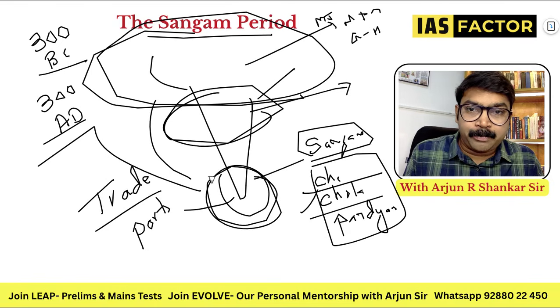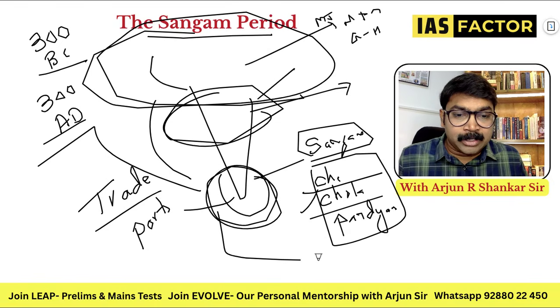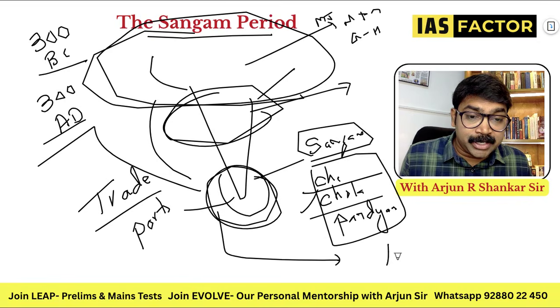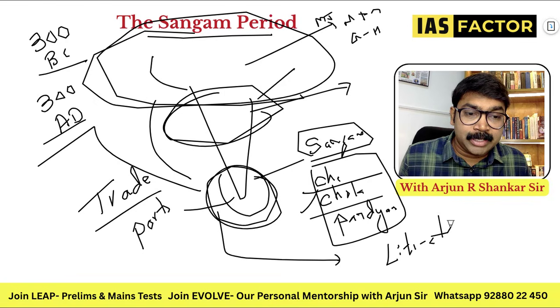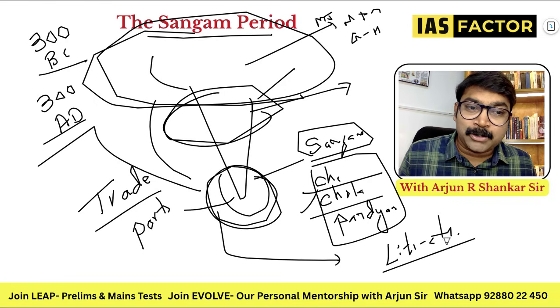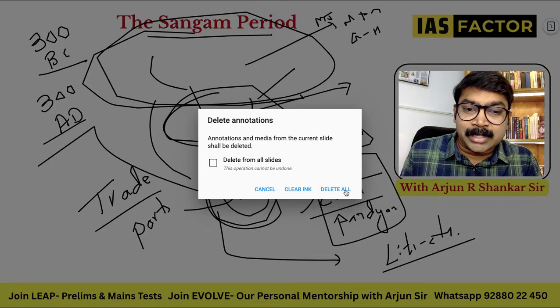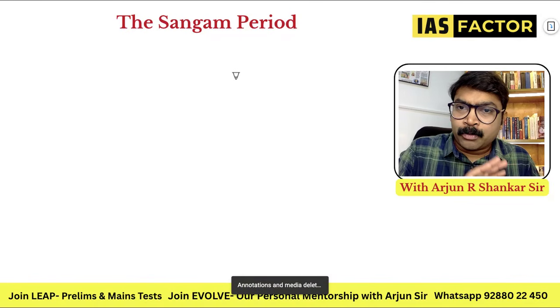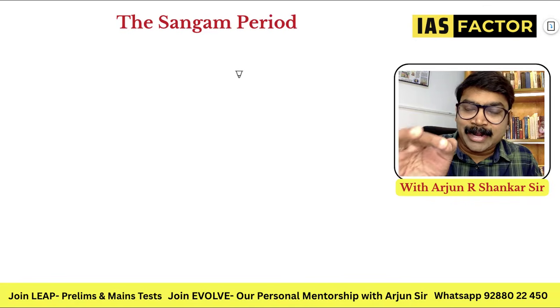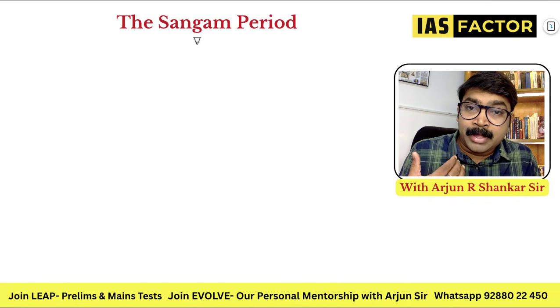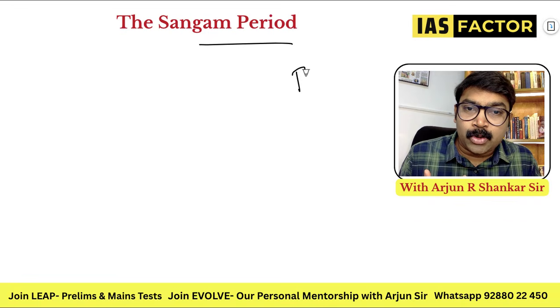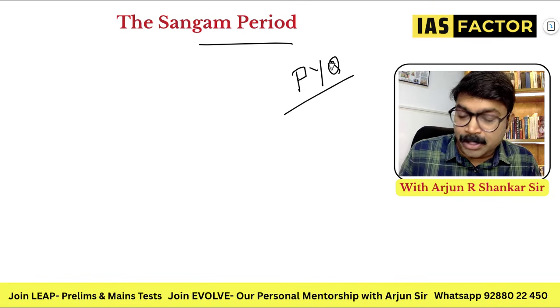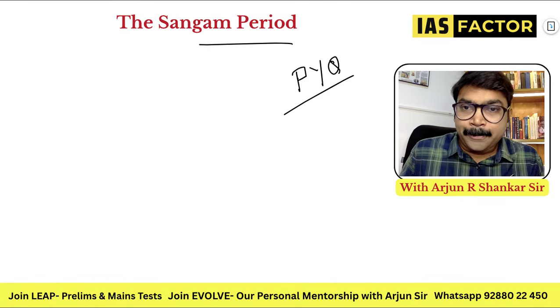So we need to know some ports, and another thing that makes this important is Sangam literature. The Sangam literature is also very, very important. These are the important things that we have to learn. Now we'll go to the facts directly, take 2 or 3 facts from every area, and that also highlights some of the PYQs that were asked before in the examination. So let's delve into that.